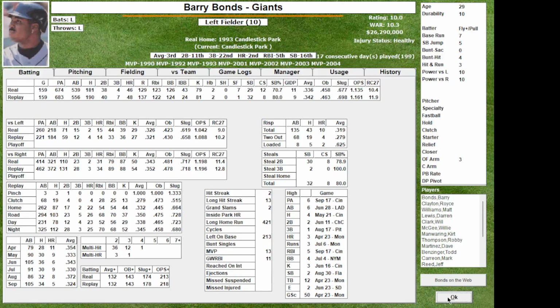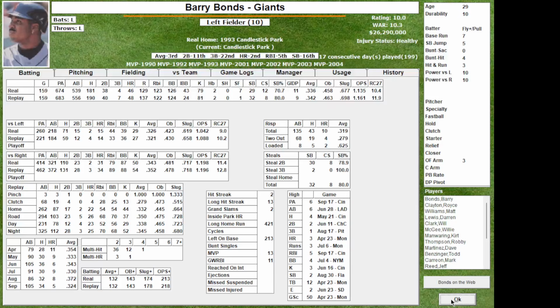And when you break it down lefty righty, the fact that he faced a lot more righties than he did in real world, and a lot fewer lefties on the computer than he did in real world. Those would be the two things that would stand out to me in that area. If we look at Greg Maddux just for the heck of it, we look at Maddux.